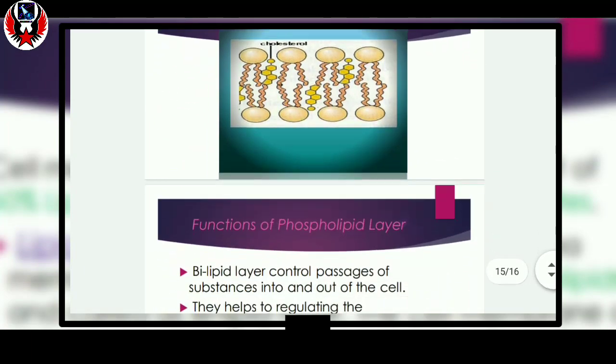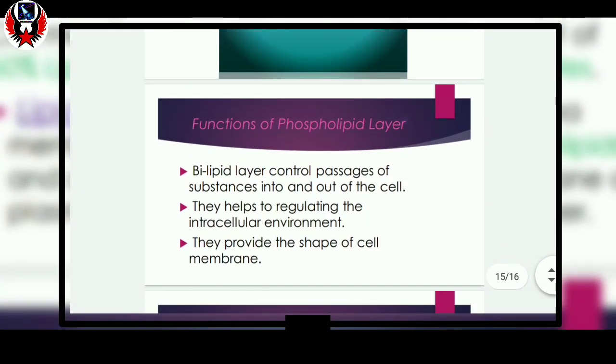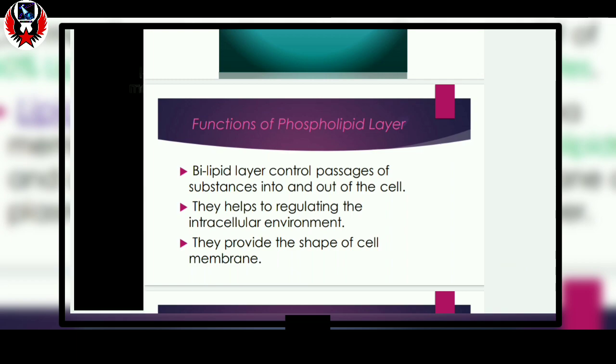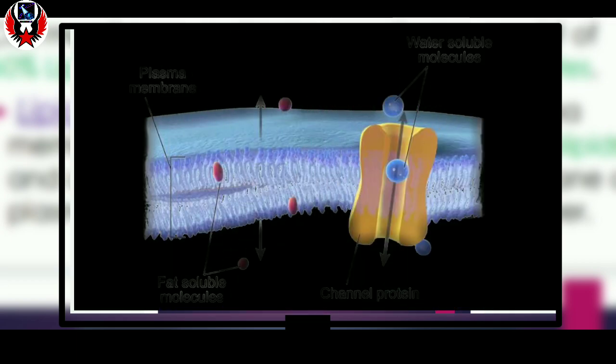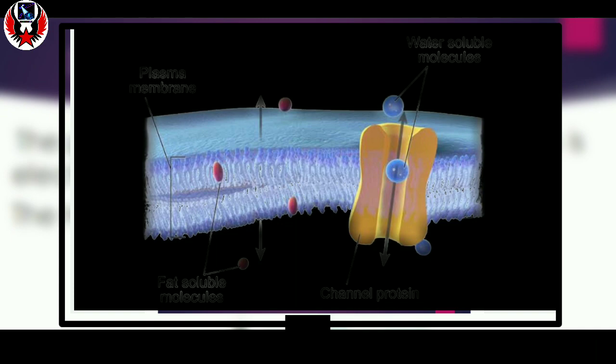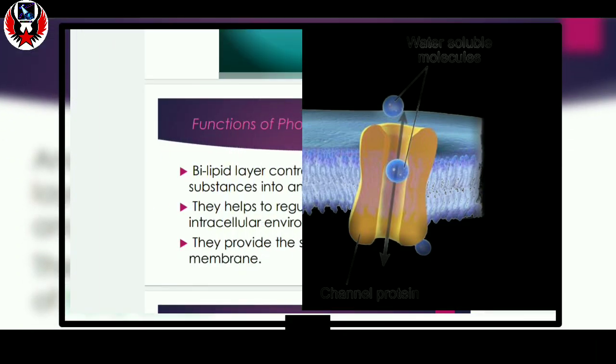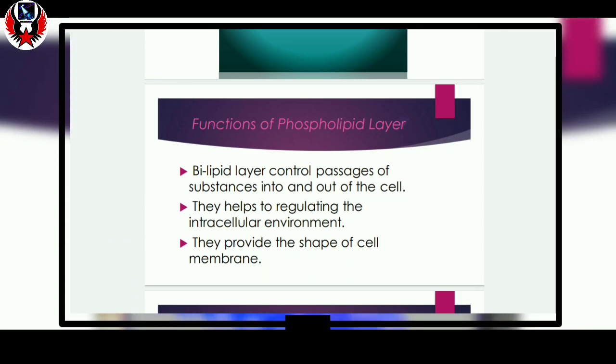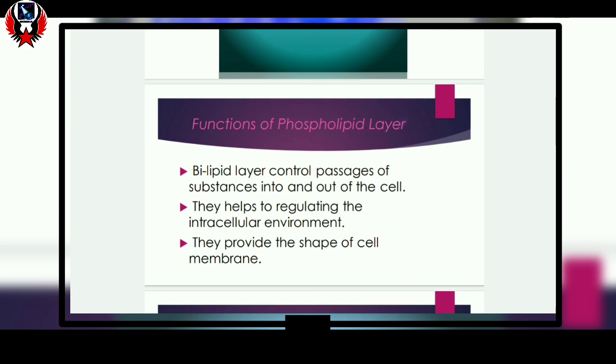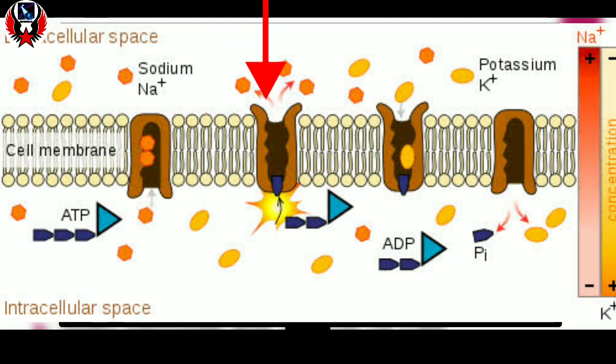Now we will see what the function of lipid in the cell membrane is. The lipid of the cell membrane gives shape to the cell membrane or plasma membrane due to the bilipid layer. And the lipid layer in the cell membrane helps to regulate the extracellular fluid.